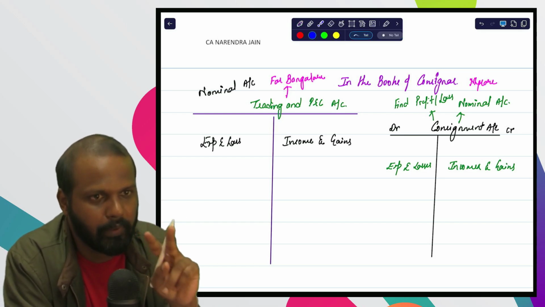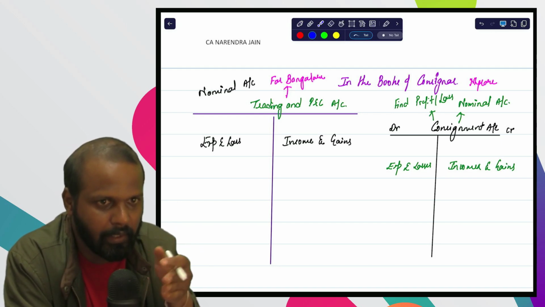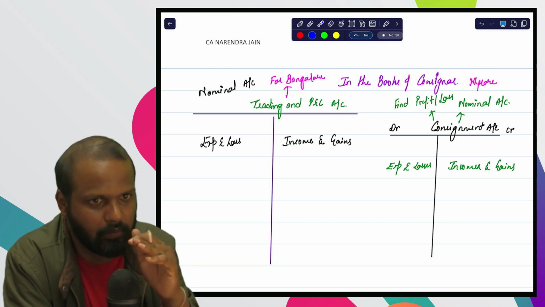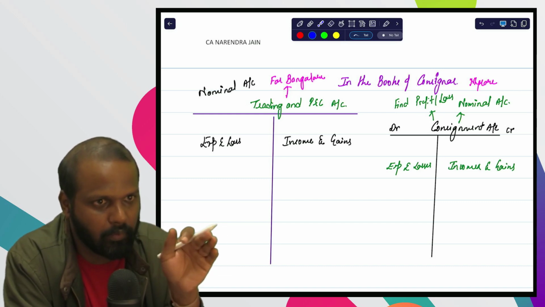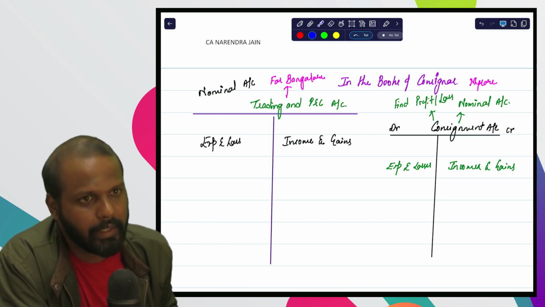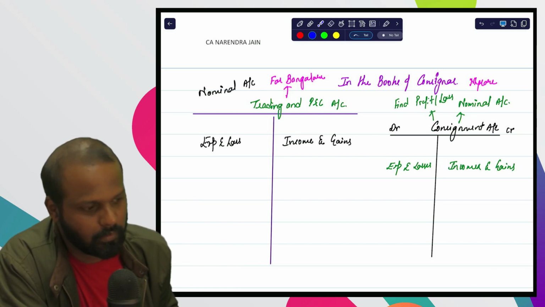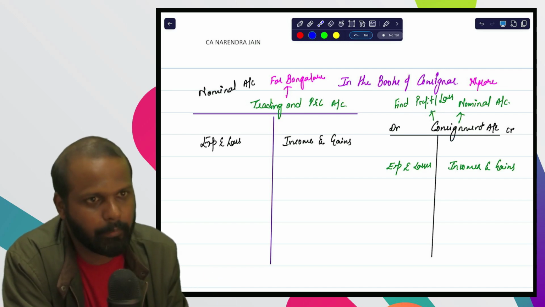So we have two separate accounts. For the existing business, you prepare trading and P&L account as usual to find out profit or loss of the existing business. For consignment business, to find profit or loss, you prepare a separate account called the consignment account. It is just like trading and profit and loss account. And we prepare this account to find out profit or loss on consignment business.